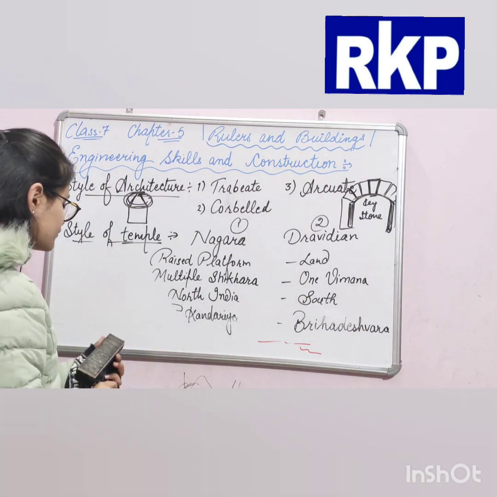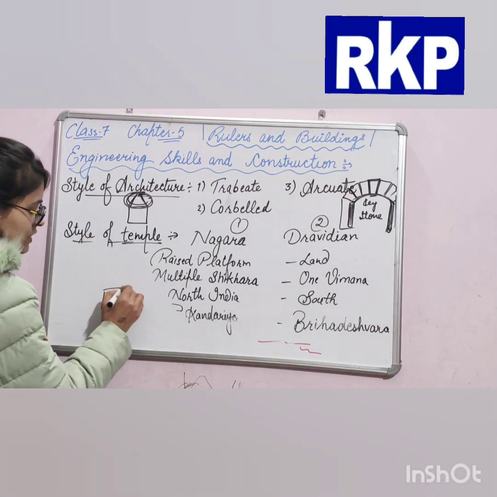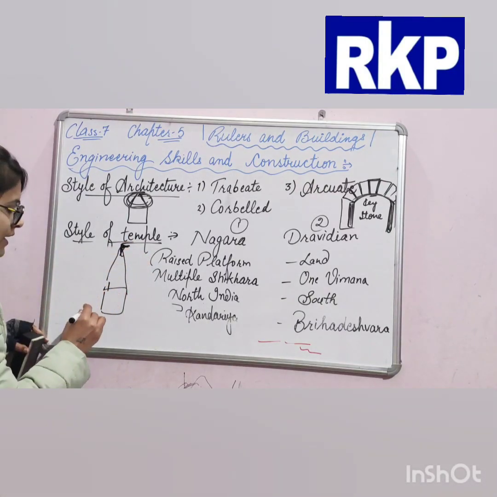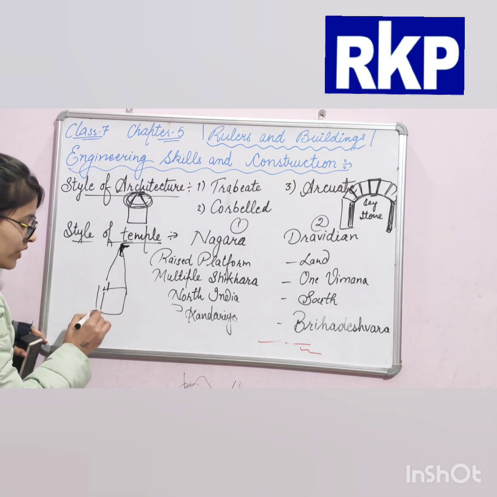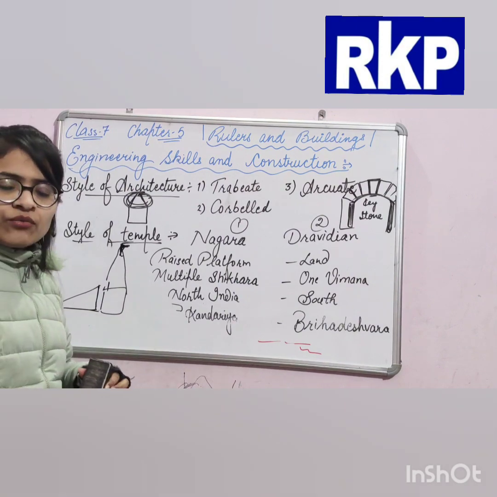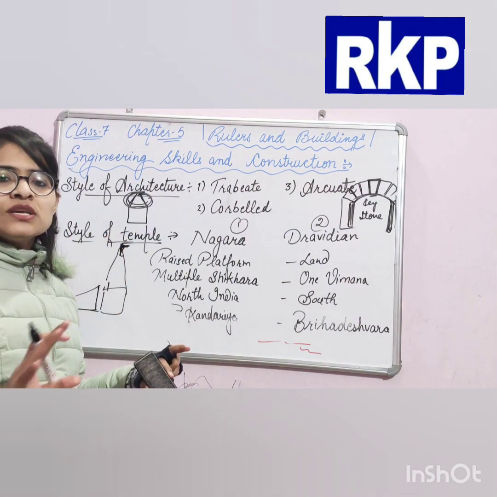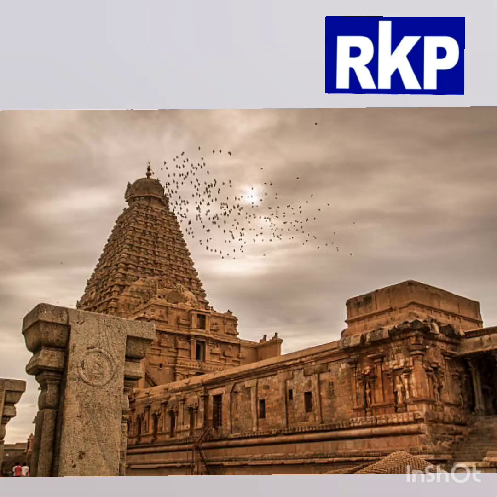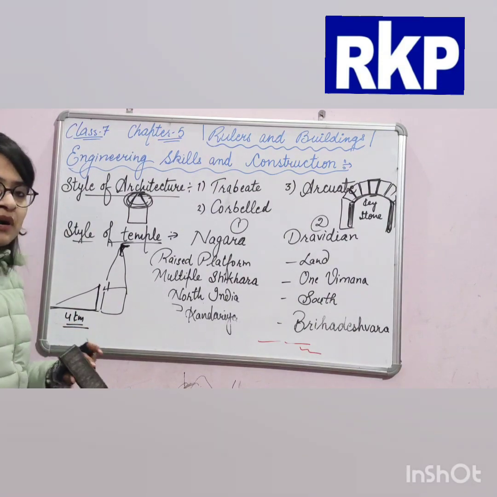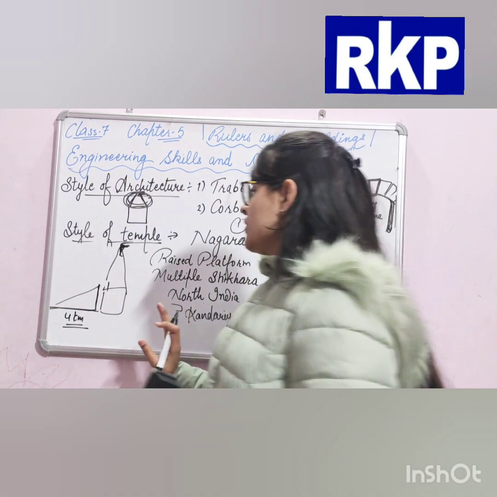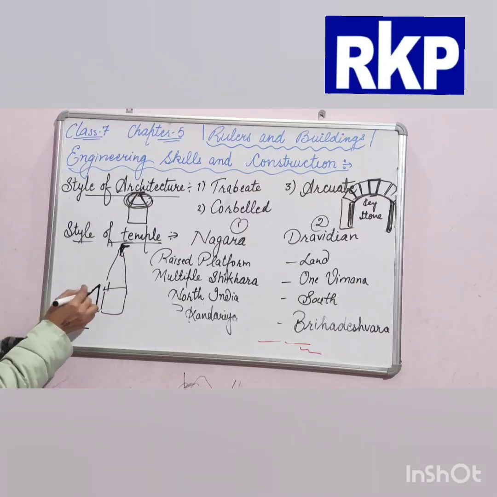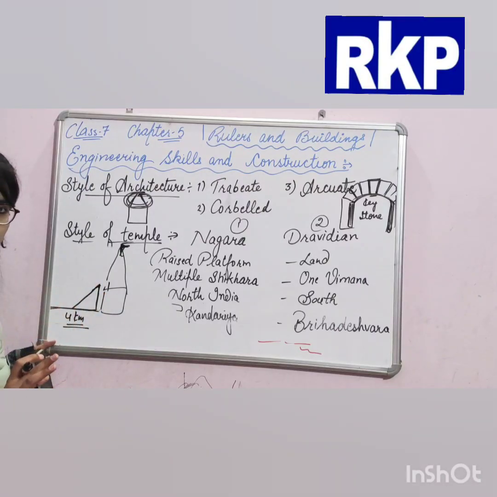So here, suppose this is the temple and this is the Shikhra. And here, with the temple, one inclined path was laid out. Inclined means slightly sloping, it means there should be some steepness. The length of this inclined path was 4 km. Why 4 km? If its length was less than 4 km, then you can see that the steepness would be too much.